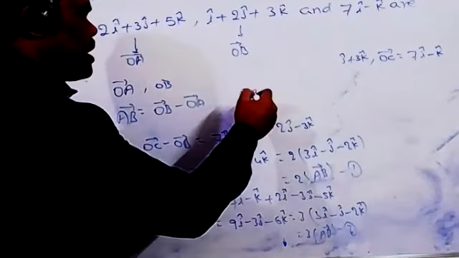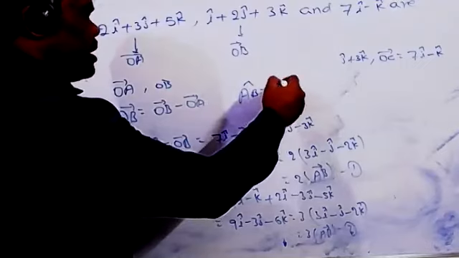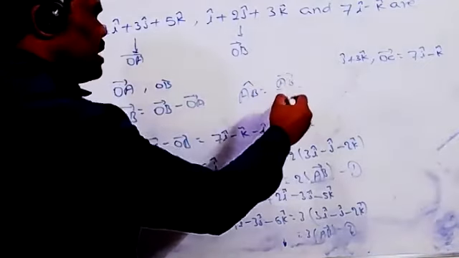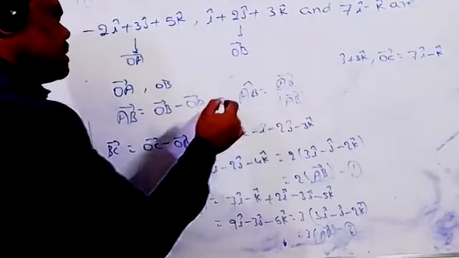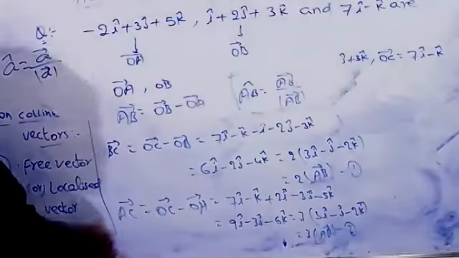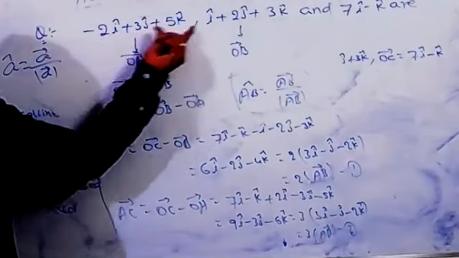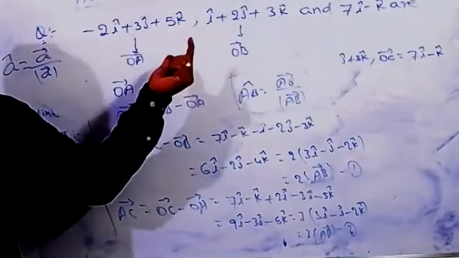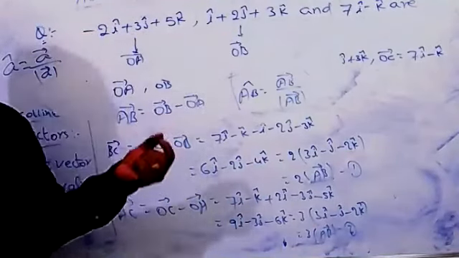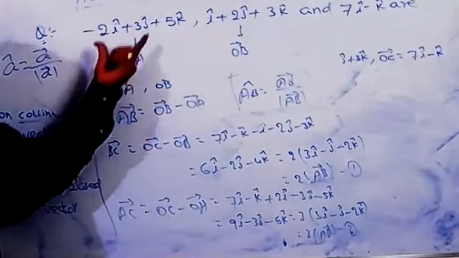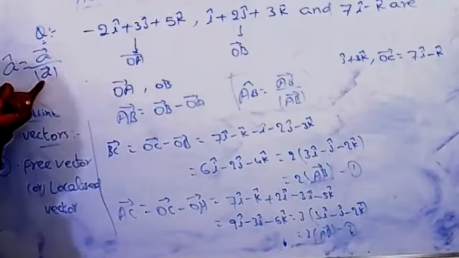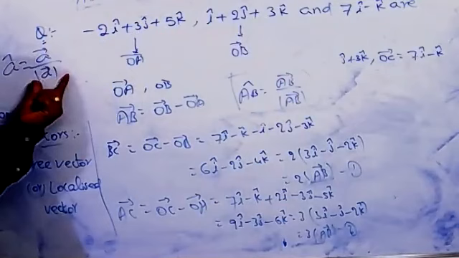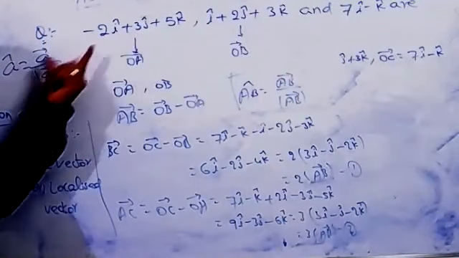Then the unit vector is equal to vector AB by the magnitude of the vector AB. This is the formula for that. So don't get any confusion whether they give one vector or two vectors, whatever it may be. Just follow the same procedure. If they give one vector, this is the vector A, and you can utilize this formula directly: unit vector of A is equal to vector A by magnitude of A.